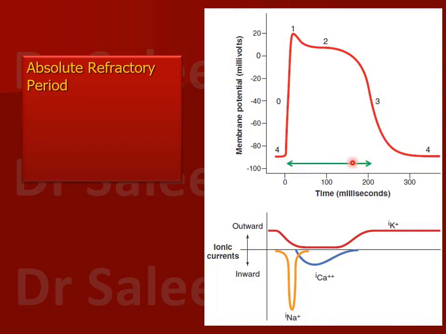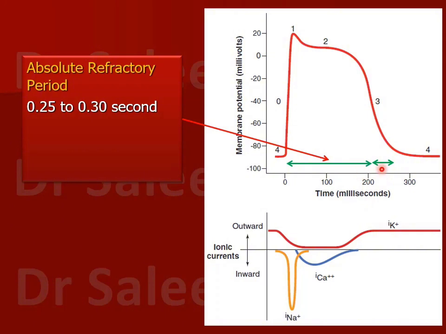This is the absolute refractive period and it is about 0.25 to 0.30 second, which is almost the duration of the depolarization. Starting from the beginning of the depolarization and lasting up to about half of the repolarization. Halfway towards the repolarization, half of phase 3 is included in the absolute refractive period. Then there is another very small period known as the relative refractive period.